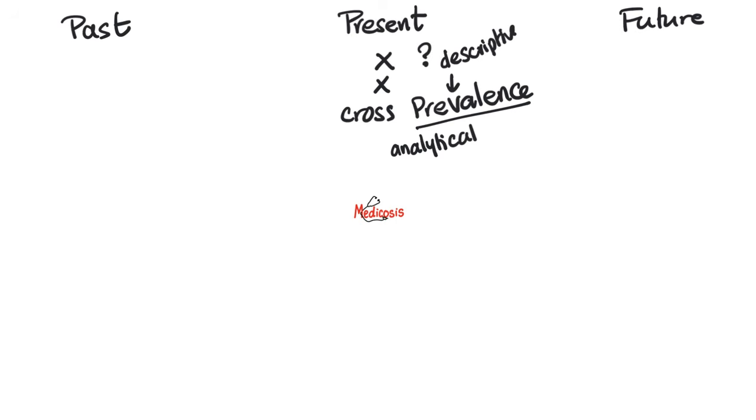Another type of study is the one that starts here in the present, because we live in the present, and then asks the subject, what happened in the past? You have lung cancer now. Did you smoke in the past? Or you have mesothelioma now. Were you exposed to asbestos in the past? Or you have cirrhosis of the liver today? Did you have hepatitis B or hepatitis C in the past? Or you have cancer of the stomach today? Did you used to eat nitrosamine-rich foods in the past? When you start in the present and ask about what happened in the past, we call this case control.